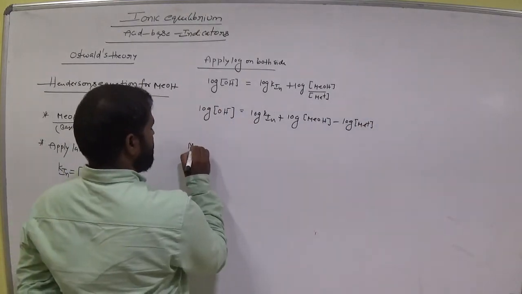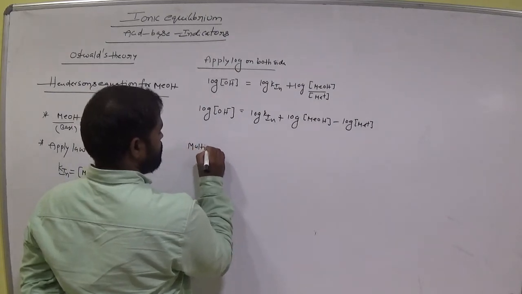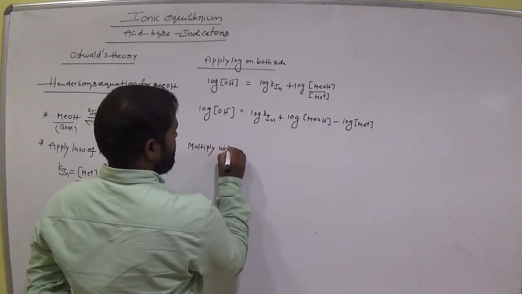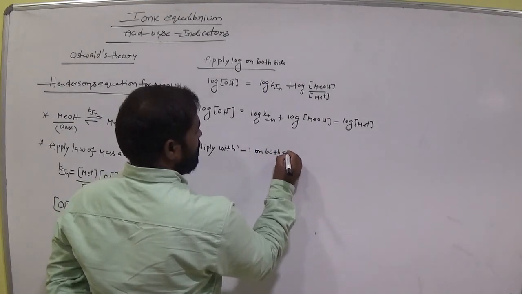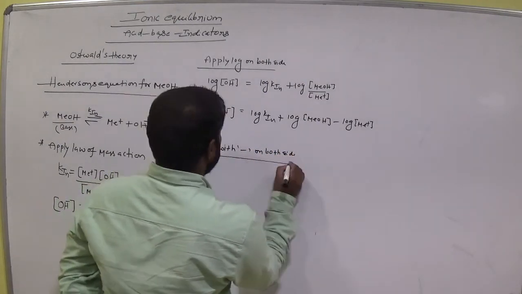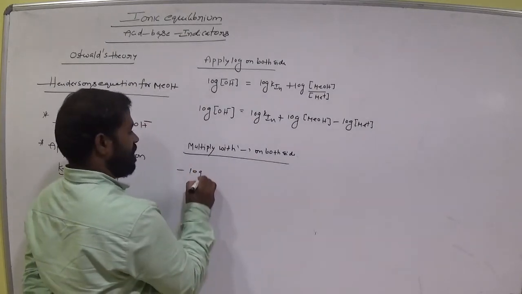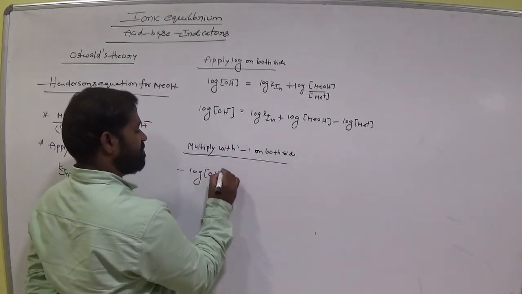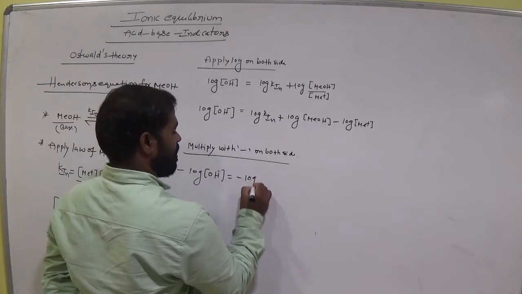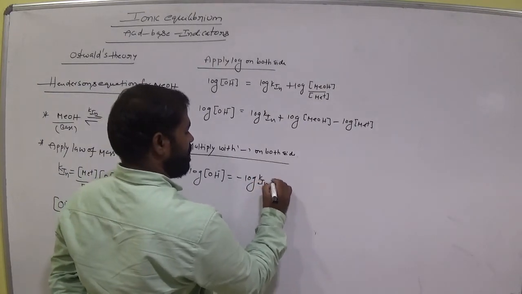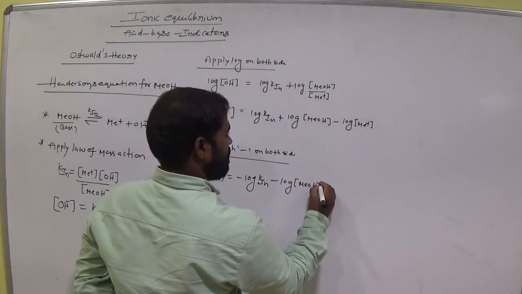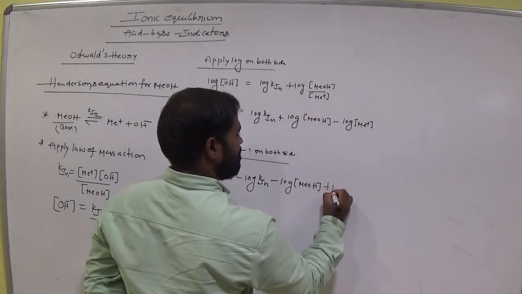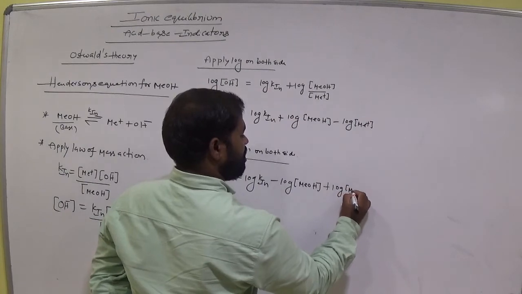Now multiply by minus on both sides. So minus log [OH-] equals minus log Kin minus log [MeOH] plus log [Me+].